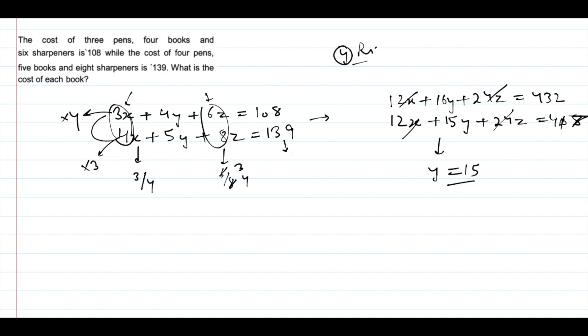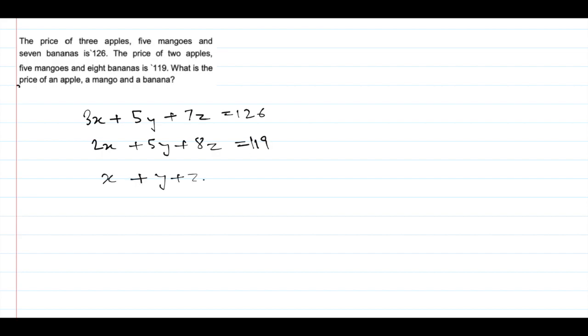Now let's move on to the next question. The price of 3 apples, 5 mangoes and 7 bananas is 126. The price of 2 apples, 5 mangoes and 8 bananas is 119. We have to find the cost of x plus y plus z.